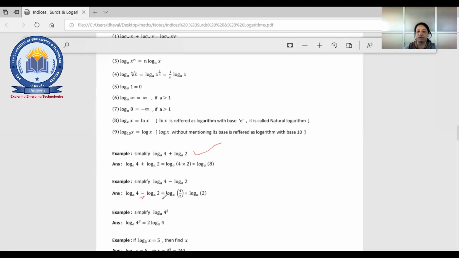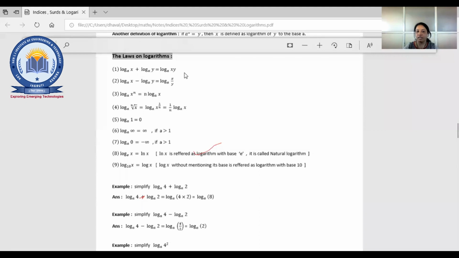So just you need to do what? That we have seen. If there is a minus sign, you can do a division. So log 4 by 2, right? So you will get 4 by 2 log 2, right? Now the third one is simplify. This is log 4 raised to 2 base 8.